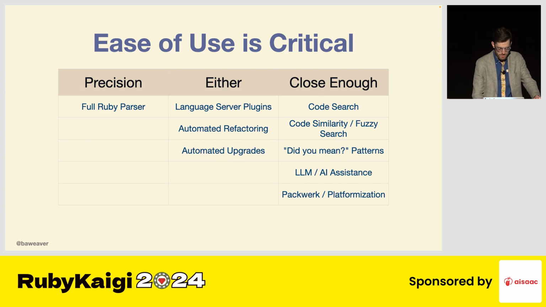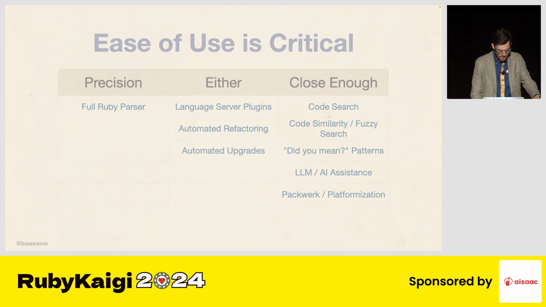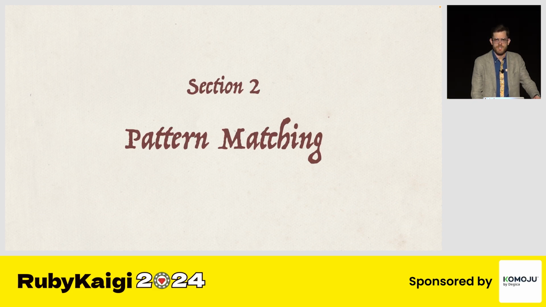So I hope to see tools like Prism find a little bit more of a balance in the future, but for now, I think that we have a lot of balance given by these compatibility layers, which affords us a lot of flexibility. So that's all well and good, but where exactly does pattern matching come into the equation? Because we spend a lot of time talking about parsers, but not a lot talking about pattern matching.